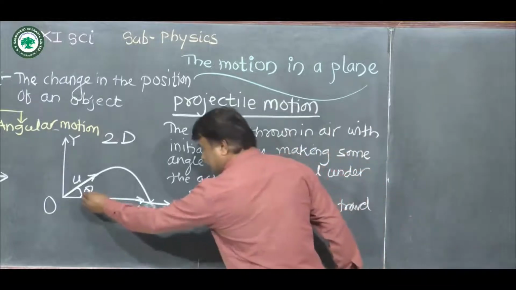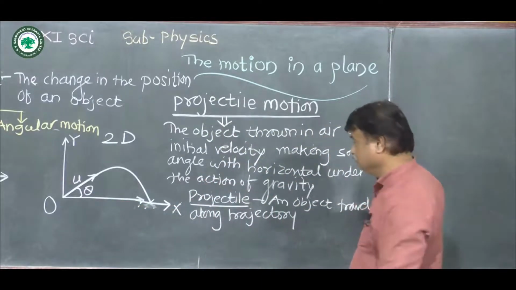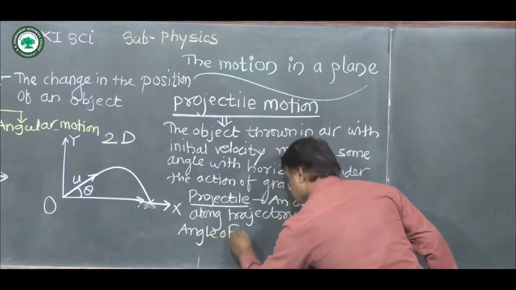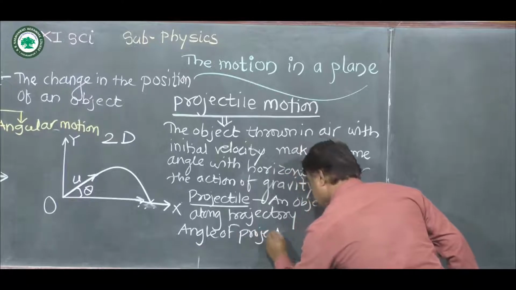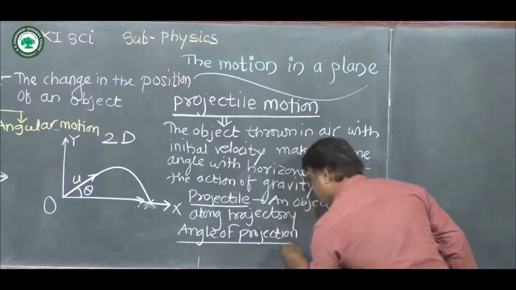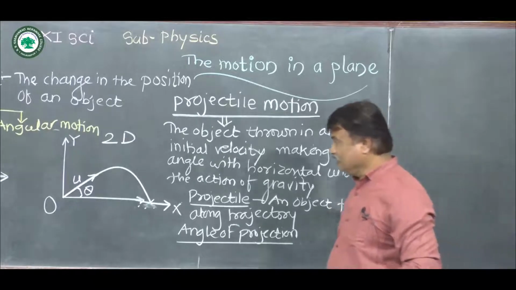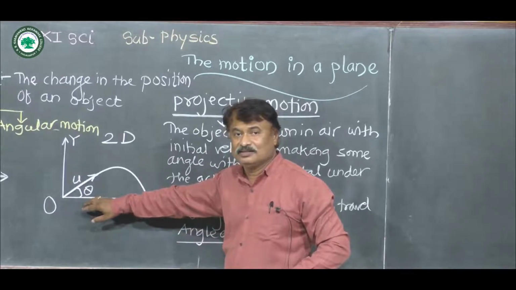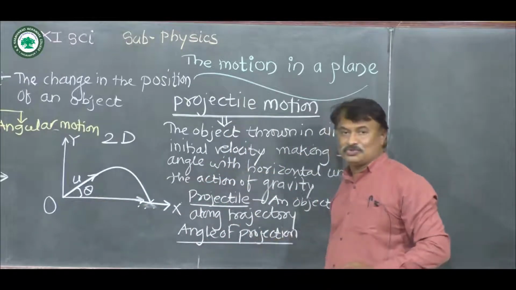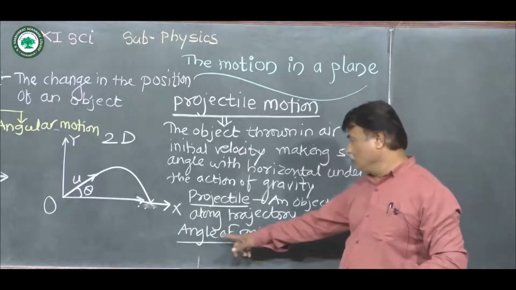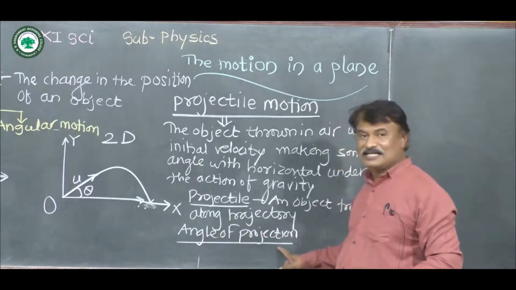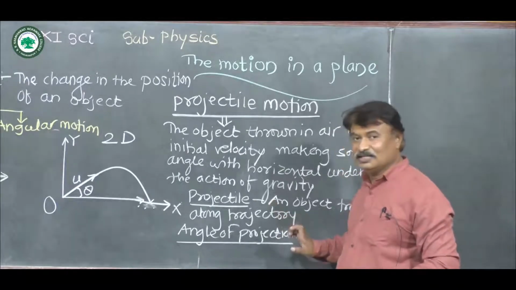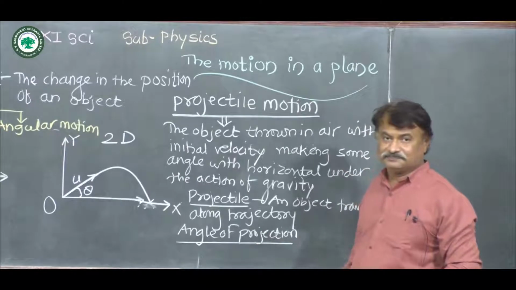Now this theta is the angle of projection. This angle of projection is very simple. It is the angle made by the projectile with the horizontal, and therefore it is called the angle of projection. So the definition is: the angle made by the projectile with the horizontal is called the angle of projection.